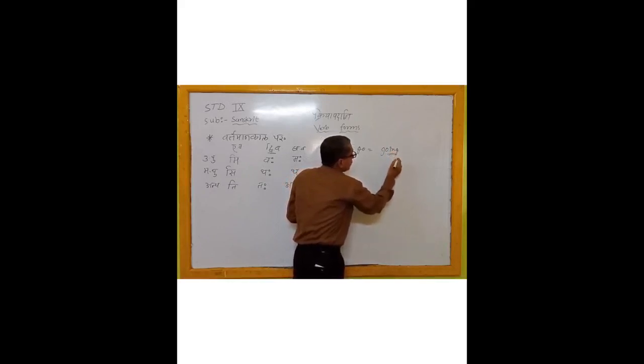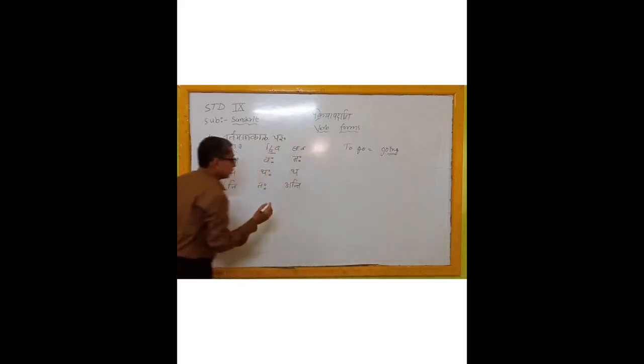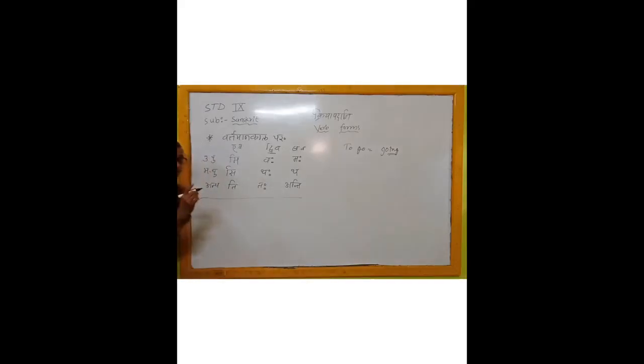In the same way, here we first take the root, the dhatu. Suppose it is of the first gana. Then the formula is root, then gana pratyaya.